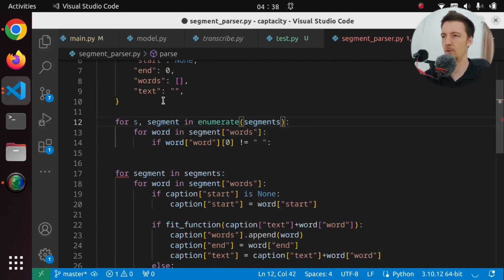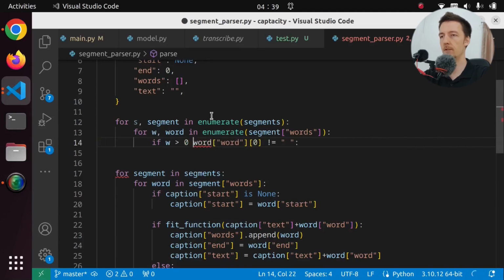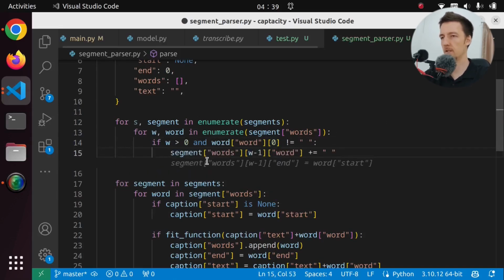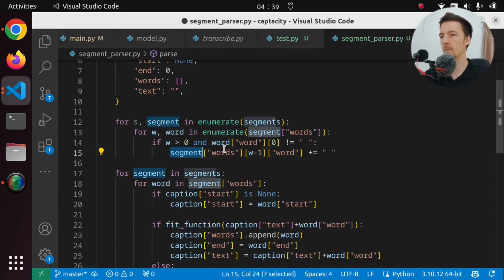Maybe there's a better way of doing this, but let's just do it this way. So enumerate both of these. And if it doesn't start with a space, and I guess if we're not at the first word, so when w is greater than 0 and word first character is not a space, then we are going to do something like this. So segment words.